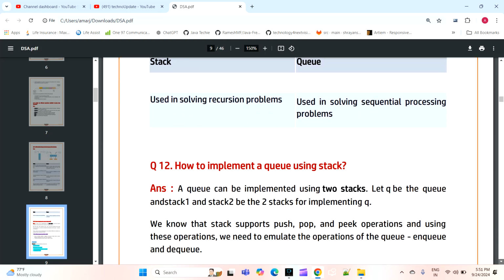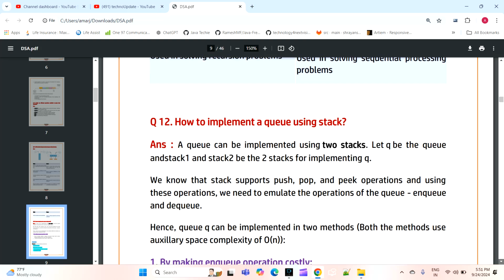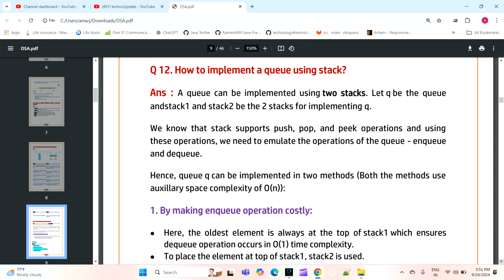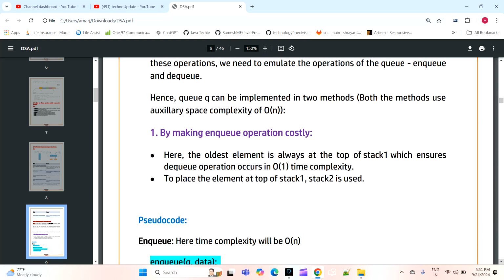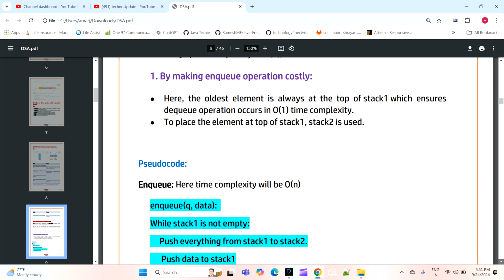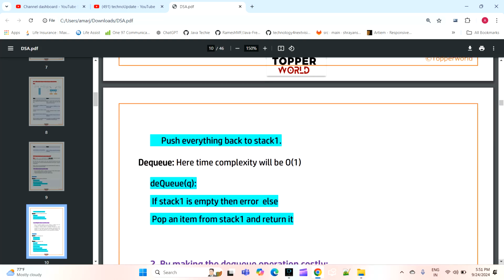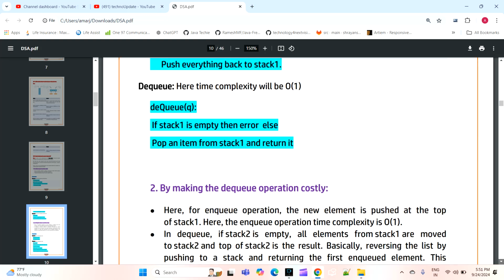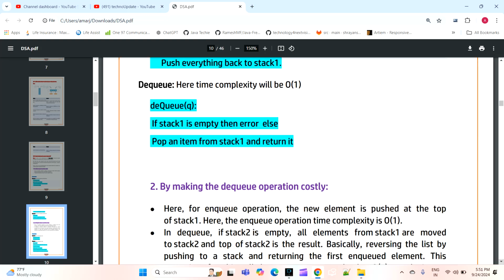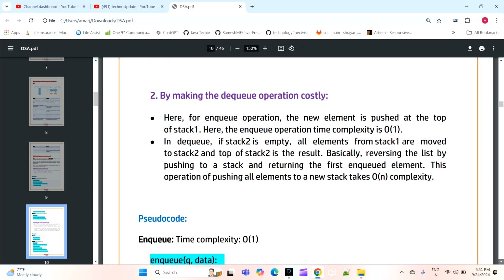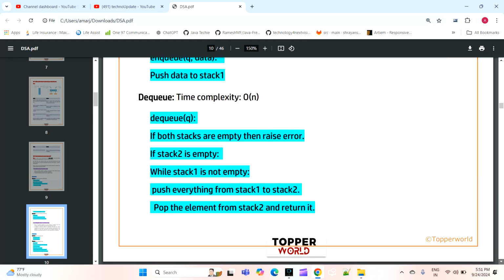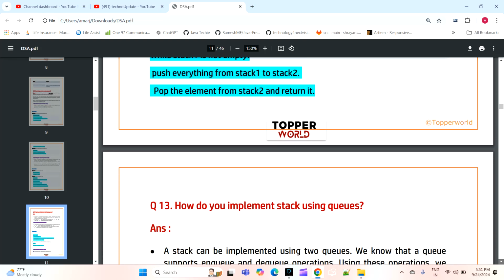Now the next question is, how to implement queue using stack. There are multiple operations while we convert. This is the way where we have to check the complexity, and for this we will convert using enqueue and dequeue. The second way is by making dequeue operations costly. That way we can do this. So this is the technique of how we will do that.